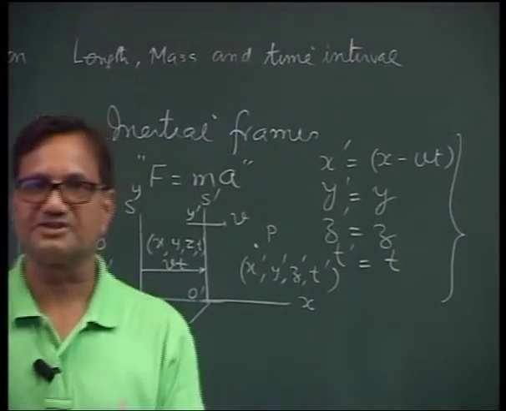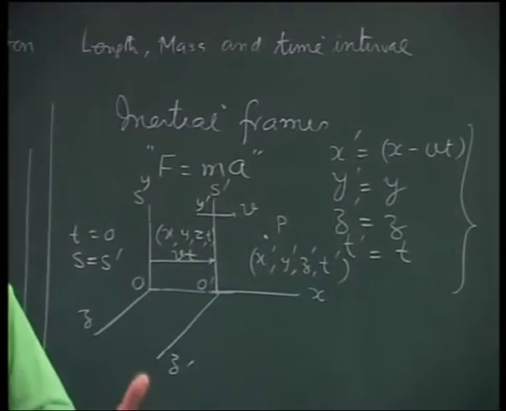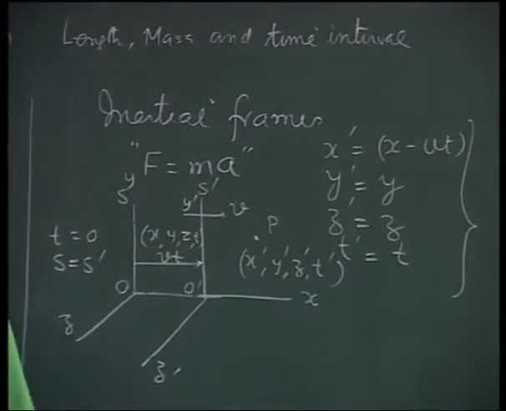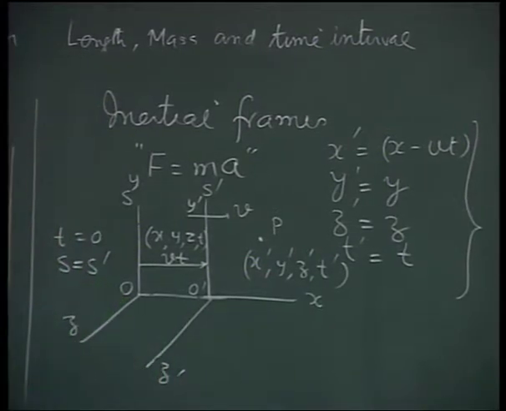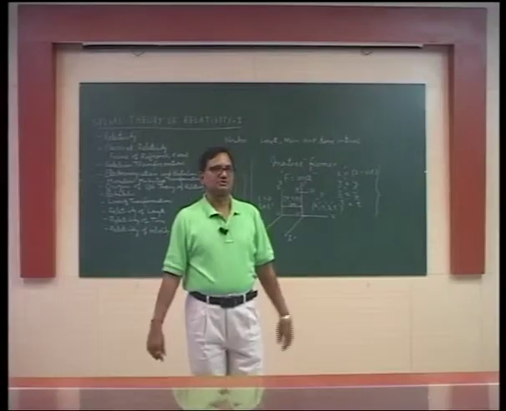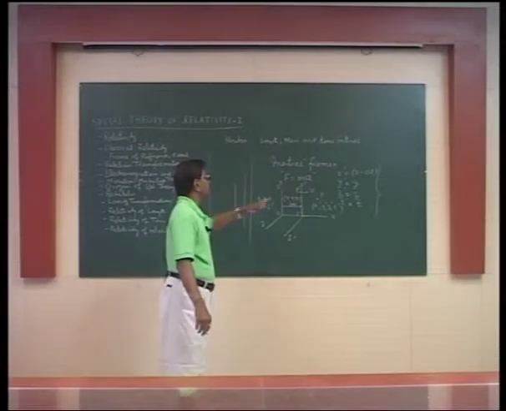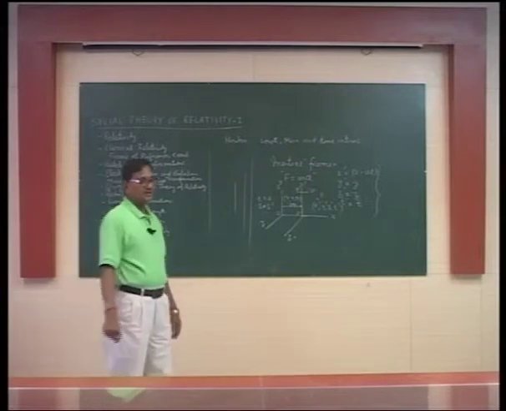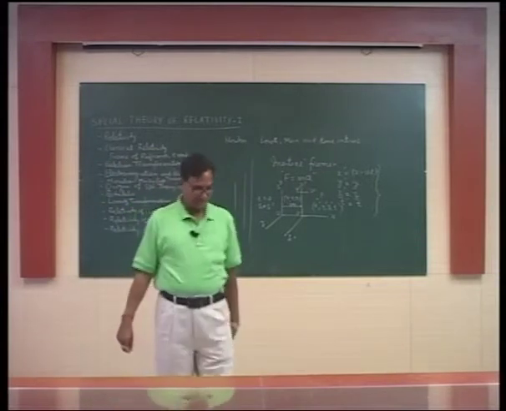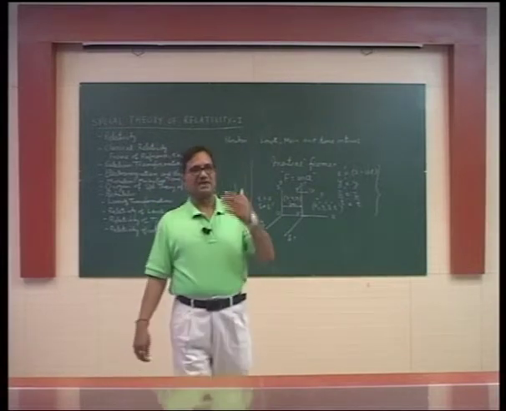If I differentiate this with respect to t, I will obtain velocity transformations, and subsequently I can multiply it by m to have momentum transformation and so on and so forth. So these are the Galilean transformations, and this represents the classical relativity. There is a problem now with this classical relativity. Where is the problem?